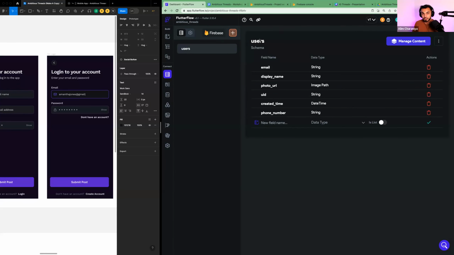Cool, so we have the user schema there. The next thing we got to do is see if we can get the email address of the logged in user to show up on the page. Okay, so I'm going to take this piece of text and drop it here in our homepage. I'm going to slow down and do that again. Take this piece of text, drop it here. And now what we want to do is read the email of the logged in user. This is a very important concept too, where you can access data that belongs to a user.